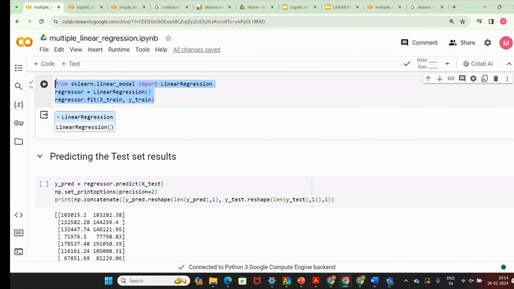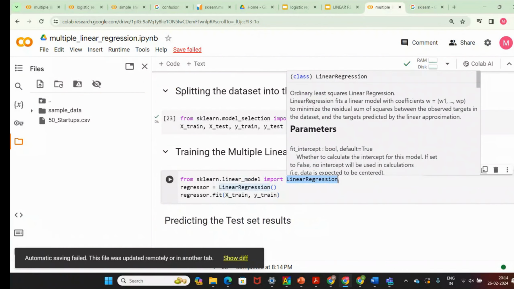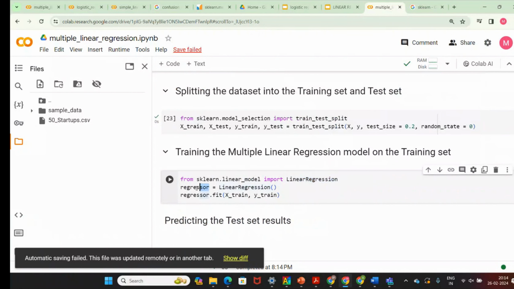From sklearn we import LinearRegression. Regressor is the model variable name, and we are fitting, or training, the model with X train and Y train. I'm just giving the run. Now your model will be created.